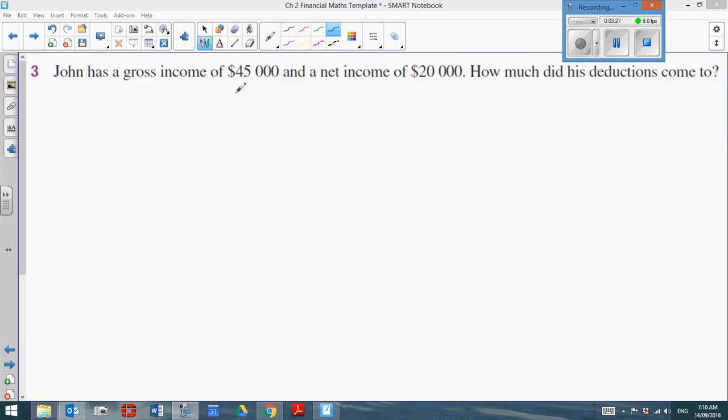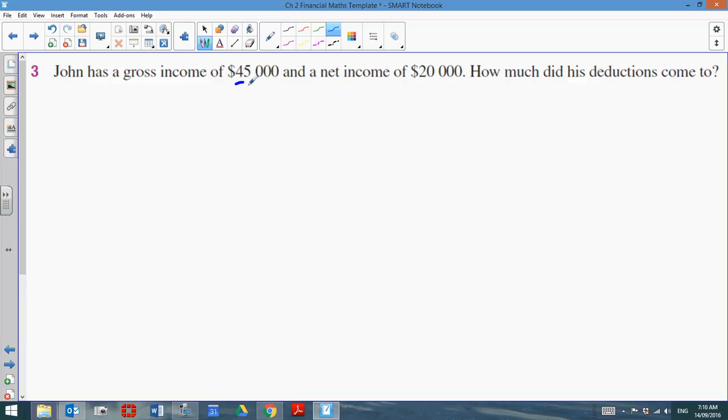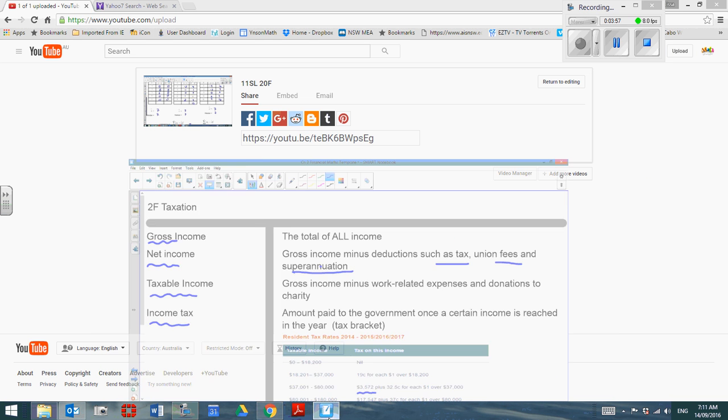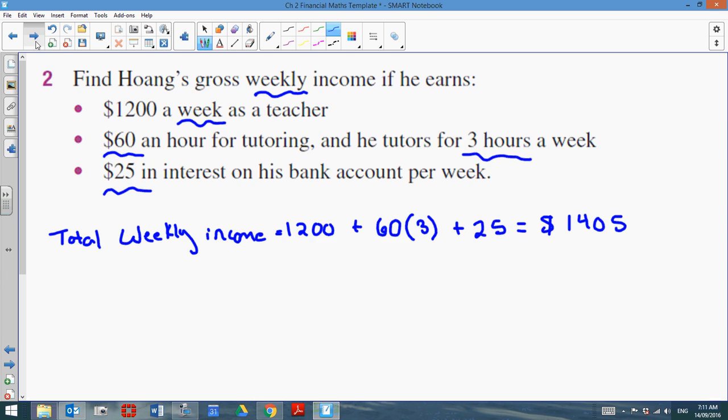For John, he has a gross income of $45,000 and a net income of $20,000. So again, gross means his total income, net means what he actually takes home. So how much was actually deducted? So let's go back for a moment and look again. Gross income minus any deductions, such as tax, union fees, and superannuation. So that means these 3 items were taken out of his pay, and he has a net income that's much lower than what he originally earned.